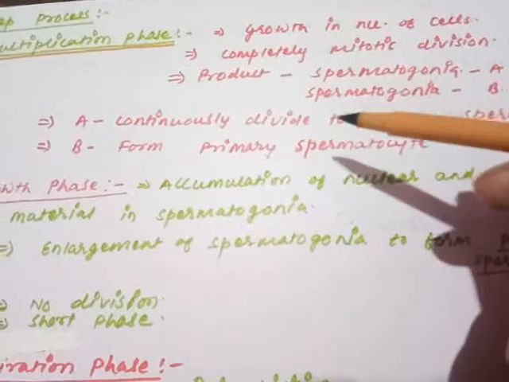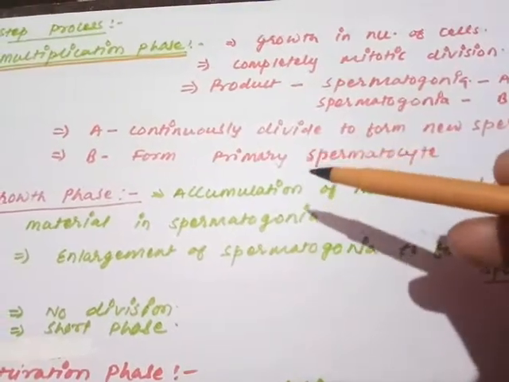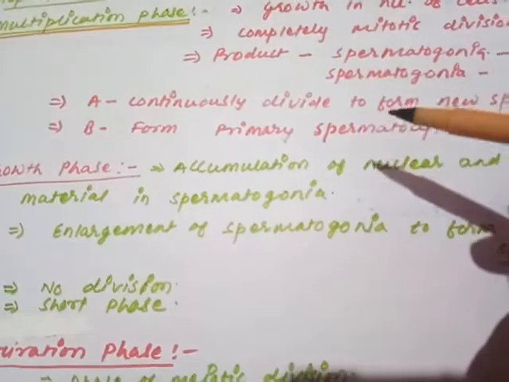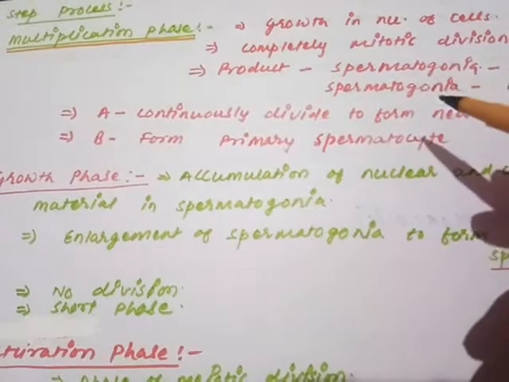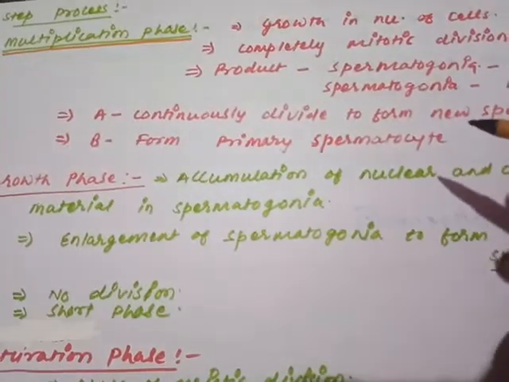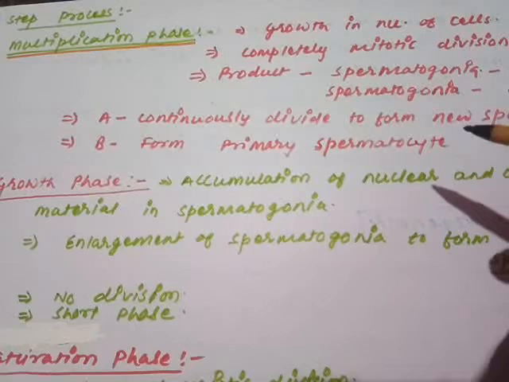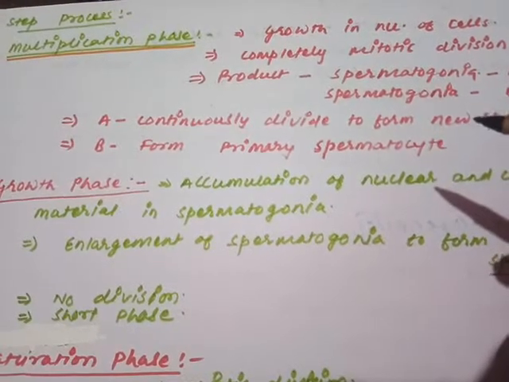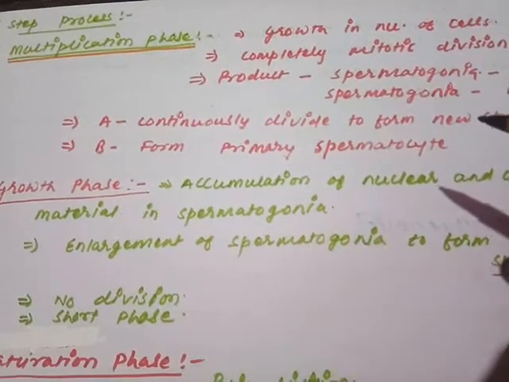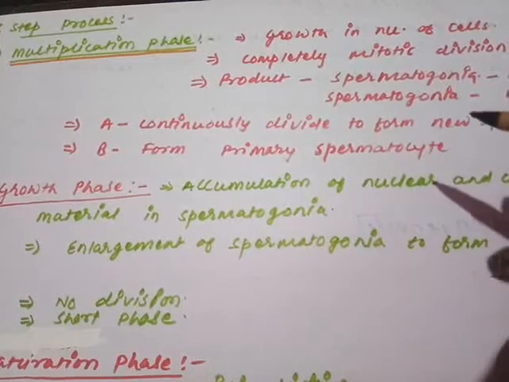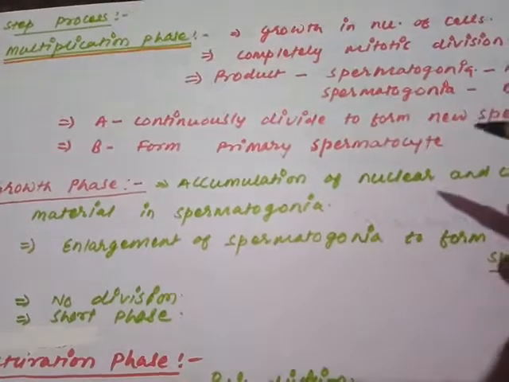What are these spermatogonia A and spermatogonia B? Some of the spermatogonia divide continuously to give rise to new spermatogonia. Are you getting my point? Out of the many spermatogonia produced, some divide again and again to produce new spermatogonia.